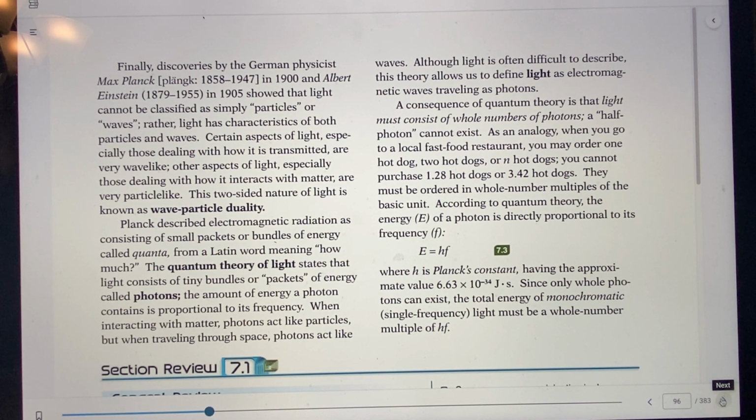The amount of energy the photon contains is proportional to its frequency. So if the frequency is faster, of course, there's going to be more energy in a photon. And photons interact with matter, and they act like particles. Sometimes they seem like they're particles.